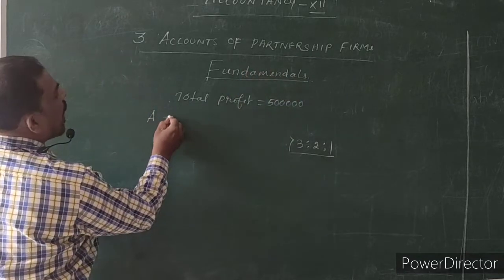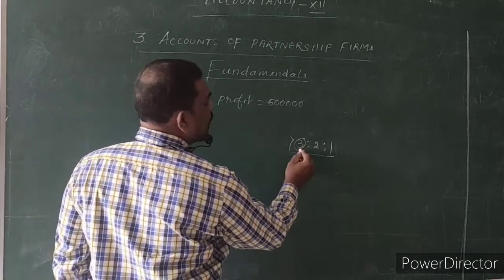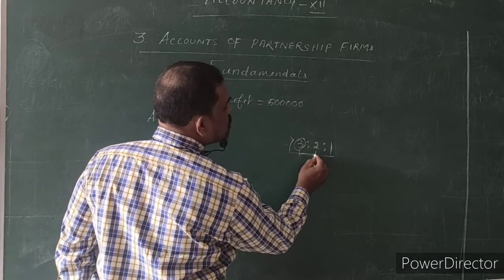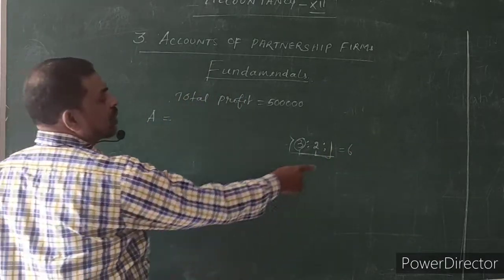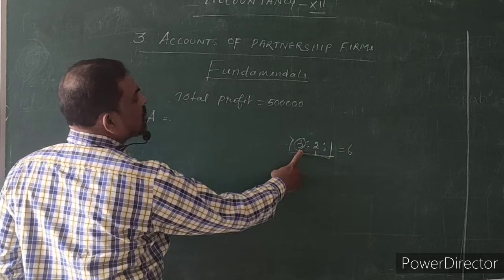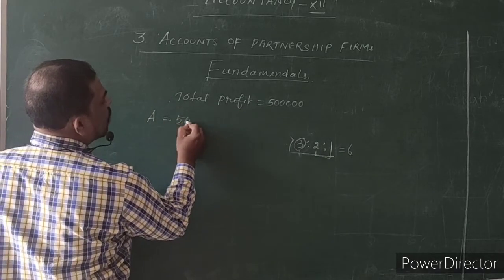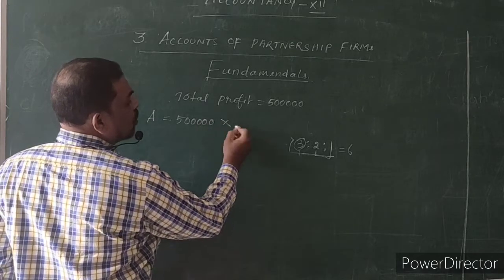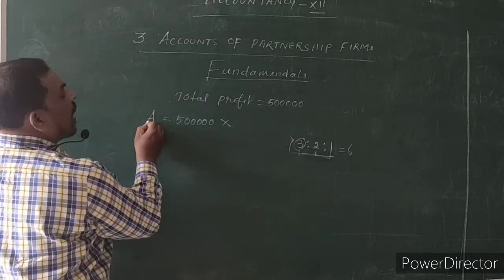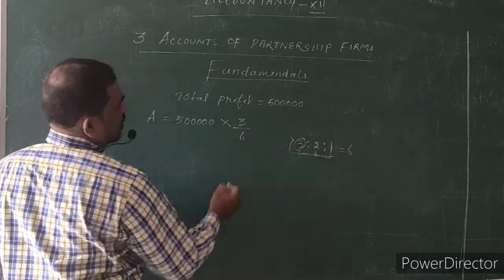It means A share is 3. Actually, total share is 3 plus 2 plus 1, that is equal to total share 6. Out of the total share 6, 3 share goes for A. That is the total profit of rupees 5 lakhs into how many shares for A? For A it is 3 share out of 6 share.